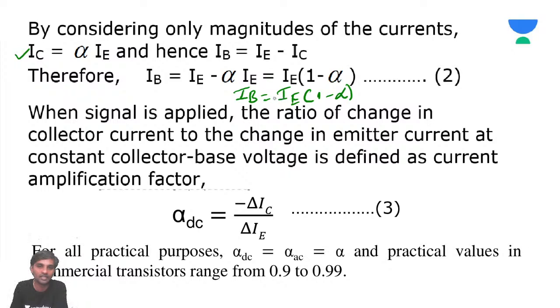So again, IB is IE minus IE into IC by IE, where IE will cancel. Again, you will get this formula: IB is going to be IE minus IC.